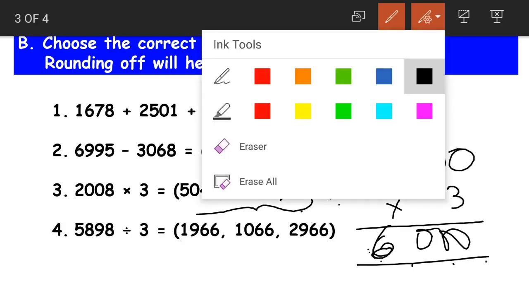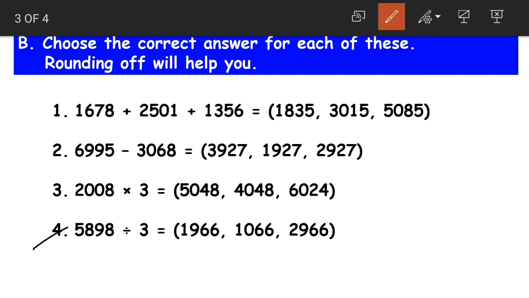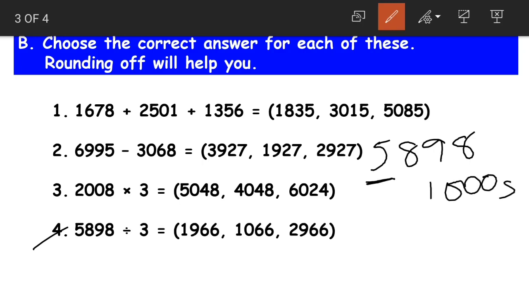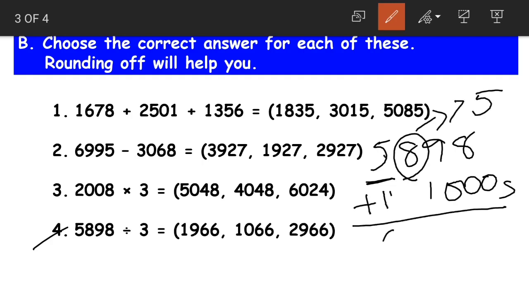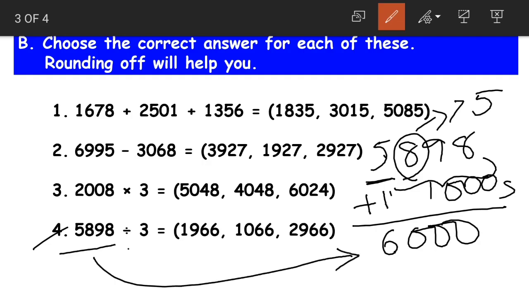Okay. Now coming to the last question, 5898. Now this is having thousands place, so we'll round it off to the nearest thousands. 8 is in hundreds place, it is greater than 5, so we are rounding up. 5 plus 1 becomes 6, and ones, tens and hundreds are replaced with zeros. So 5898 becomes 6000, and 6000 divided by 3 is equal to what, students?